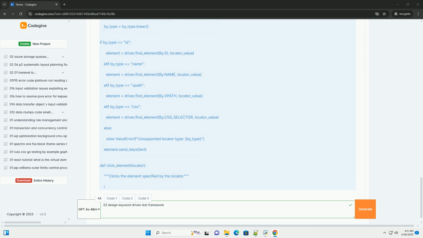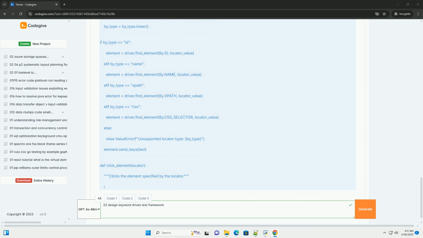If a keyword needs to perform complex operations, consider creating helper functions within the keyword_library.py file. split('=', 1) importance: the locator.split('=', 1) method splits the locator string by the first occurrence of the equals character. This is crucial because XPath locators can often contain equals within the XPath expression itself.